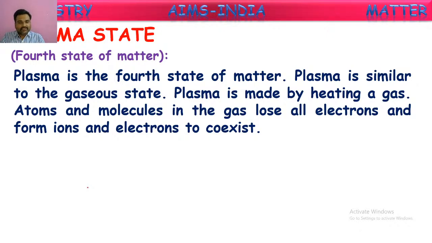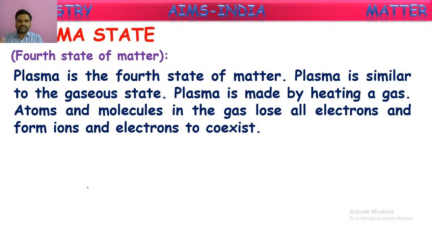But this conversion into plasma state is not done at normal conditions. The temperature should be very high. If a gas is heated to very high temperatures, then that gas converts into plasma state. The plasma state is obtained when the atoms and molecules in the gases lose all the electrons in them and form ions, and ions as well as electrons coexist in the matter.